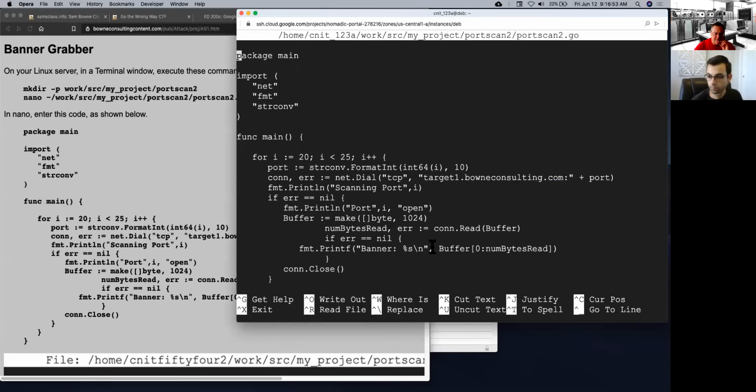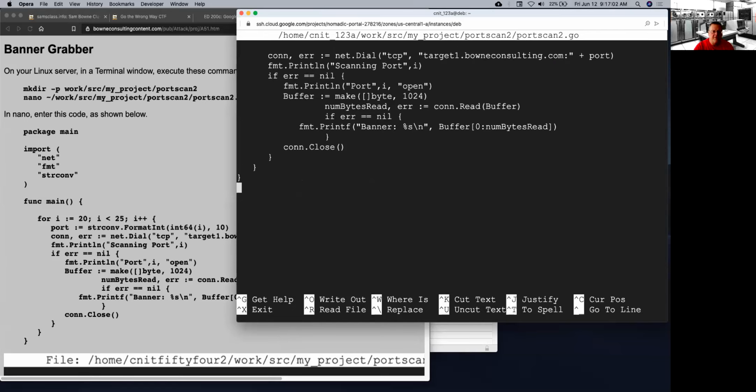And now if the error is nil, it's going to print this. And all it's going to do is the same thing, just going through those ports to a real server. But if it does make a connection, it's then going to read the banner. So if the port is open, instead of stopping after printing it's open, it now creates a 1024 byte buffer variable to put it into, and then it reads whatever it can get for the banner and then prints that out. So that's the thing this does.